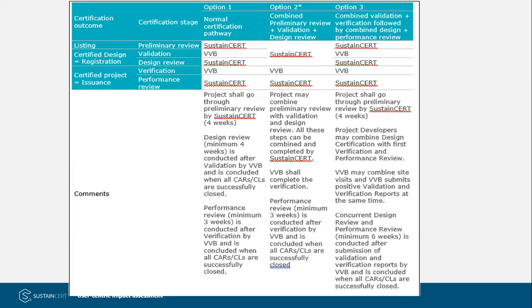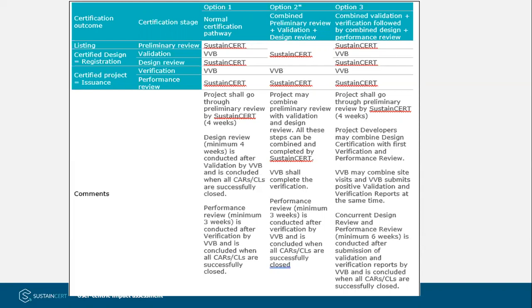So please contact Sustain Cert directly in case you want to use option 2 for transitioning any of your projects. The option 3 is a combined validation verification by DOE, and then a combined, let's say, design and performance review by Sustain Cert.